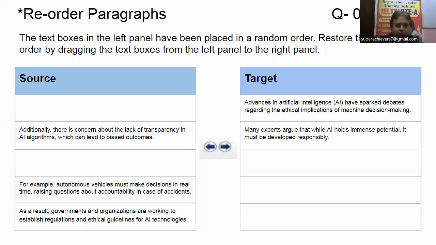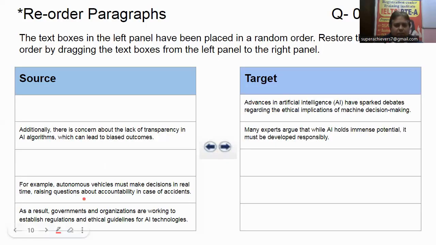After that, I always recommend you to interpret the meaning also: many experts argue that while AI holds immense potential, it must be developed responsibly. Now, let's check "For example." Here, what is "for example"? It is evidence, supporting evidence of what?